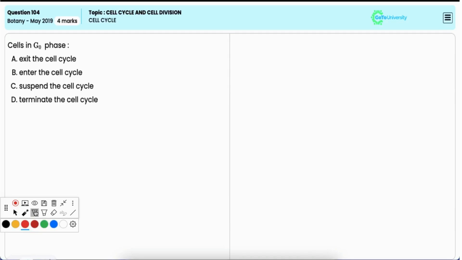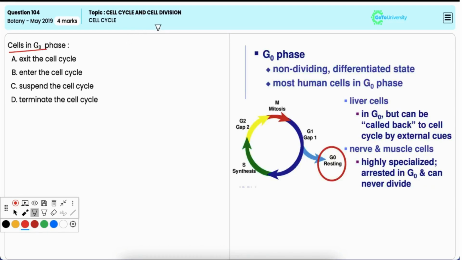Cells in G0 phase. Option A, exit the cell cycle. Now cells in G0 phase have exited the cell cycle, and this phase is the resting state where cells are not actively dividing and they have left the cell cycle of growth and division. So many differentiated cells like the neurons enter G0 and may remain there permanently. Hence, this is the correct option.